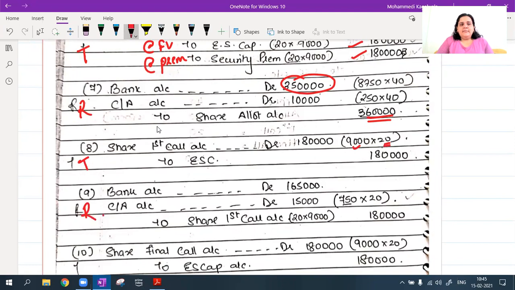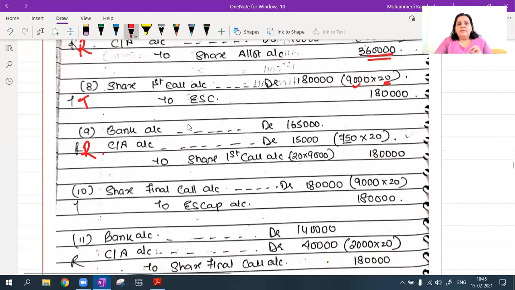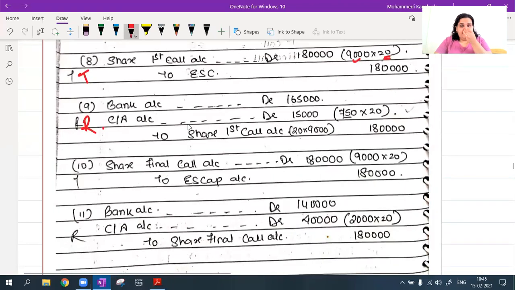And at the receipt, I know that there are calls in arrears on 750 shares, on the first call. So 750 into 20, 15,000. Share first call is 1,80,000. So 1,65,000 will be the balance in my bank account.